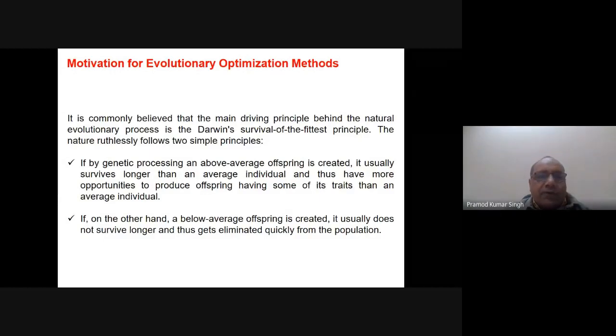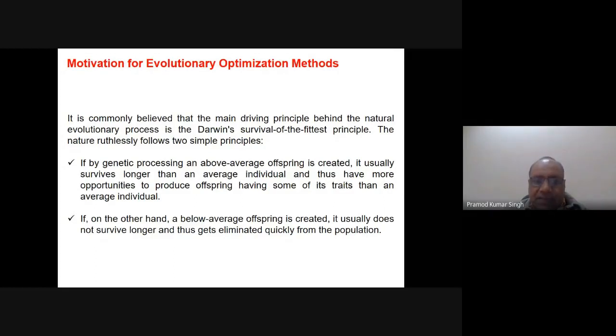Now the motivation for the evolutionary optimization method. It is commonly believed that the main driving principle behind the natural evolutionary process is Darwin's survival of the fittest principle. Nature ruthlessly follows these two principles. If by genetic processing an above average offspring is created, it usually survives longer than an average individual, and thus has more opportunities to produce offspring having some of its traits.